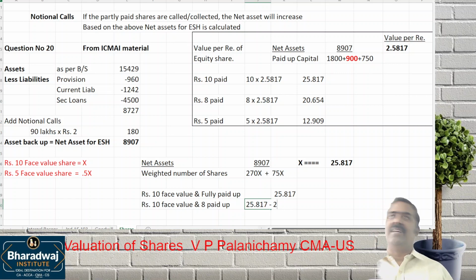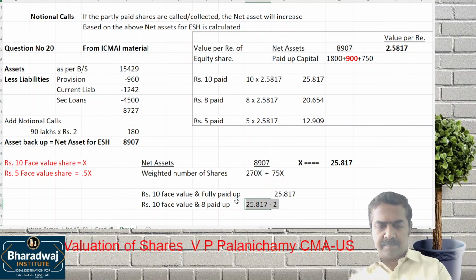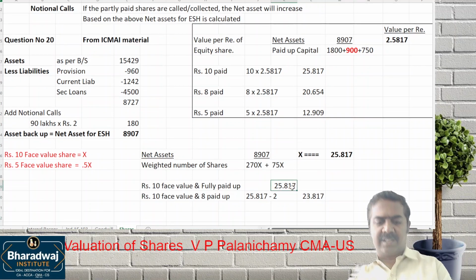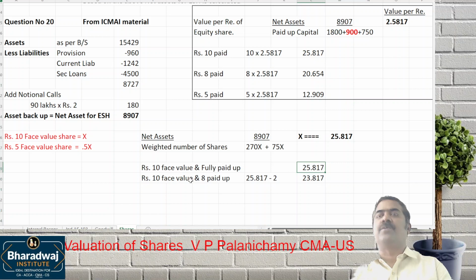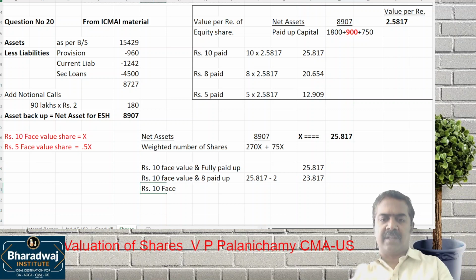Why? In future, if the company asks, I have to pay that 2 rupees. So 25.817 minus 2 will give you what? This is the value. Otherwise, compared to a fully paid up share, a partly paid up share will be traded for 2 rupees less. If it is a 10 rupee face value share, that is, a 5 rupee paid up share.